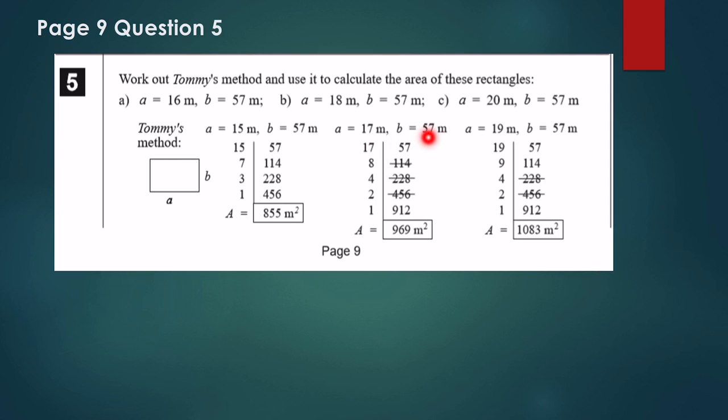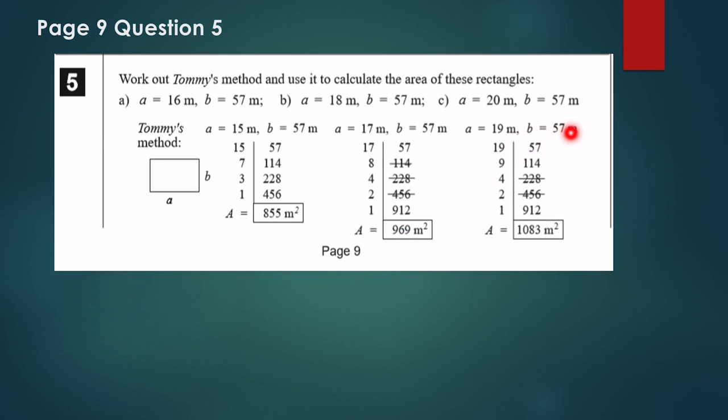Here I have 57 times 17. So now I need 57 added 17 times. Here is 57 times 1, 2, 4, 8 and 16. So how many times do I need? I need 17 times. So I take the 16 and I add 1 to it, because this is 57 times 1 and this is 57 times 16. 16 plus 1 will give me 17. I just add these two and the answer is 969 meters squared.